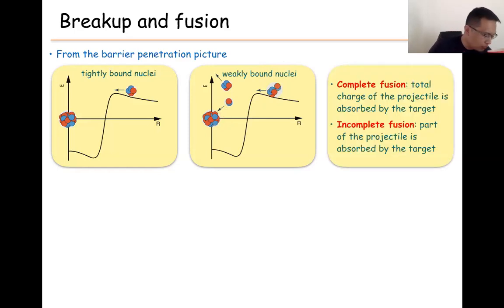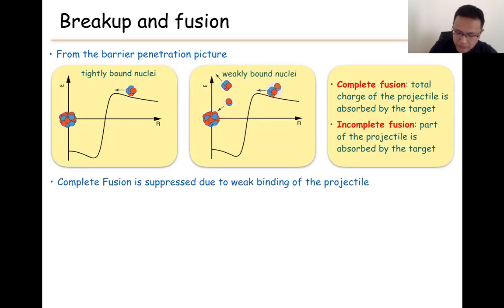So here we define two types of fusion. One is called complete fusion, which by definition is when the total charge of the projectile gets absorbed by the target. The other is incomplete fusion, where only part of the projectile gets absorbed by the target. From this very simple picture, we see that there is a connection between the breakup and the fusion. So maybe we can understand that the complete fusion suppression is due to the weak binding of the projectile, or we can say it is due to the breakup of the projectile.